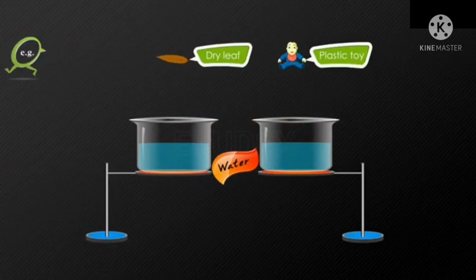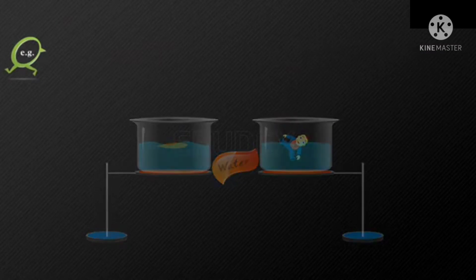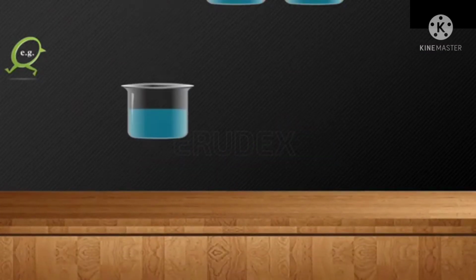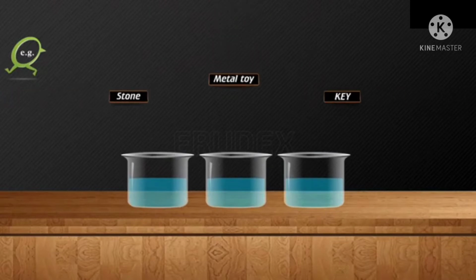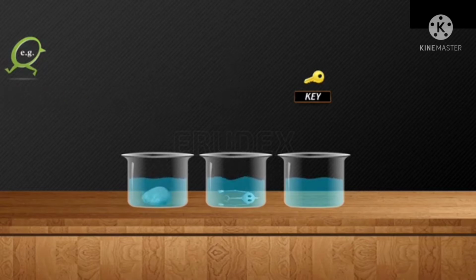An object floats when the weight force on the object is balanced by the upward push of the water on the object. The upward push of the water increases with the volume of the object that is under water. It is not affected by the depth of the water or the amount of water.